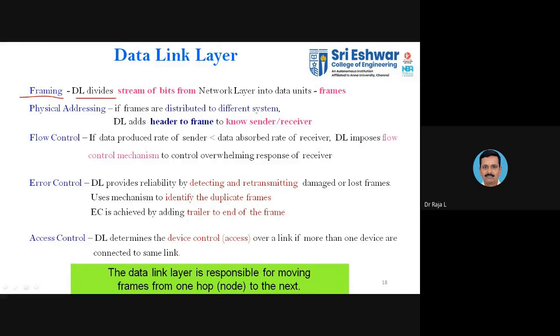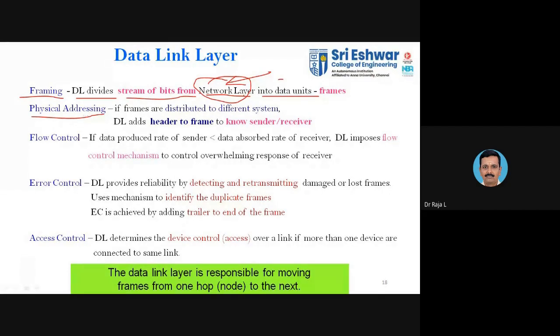The data link layer divides the stream of bits from the network layer into data units. When data comes from the upper layer, you have a stream of bits that will be converted into frames. Similarly, the stream of bits will be available from the physical layer. Sorry, this is not the network layer, this is your physical layer. It will be converted into frames.